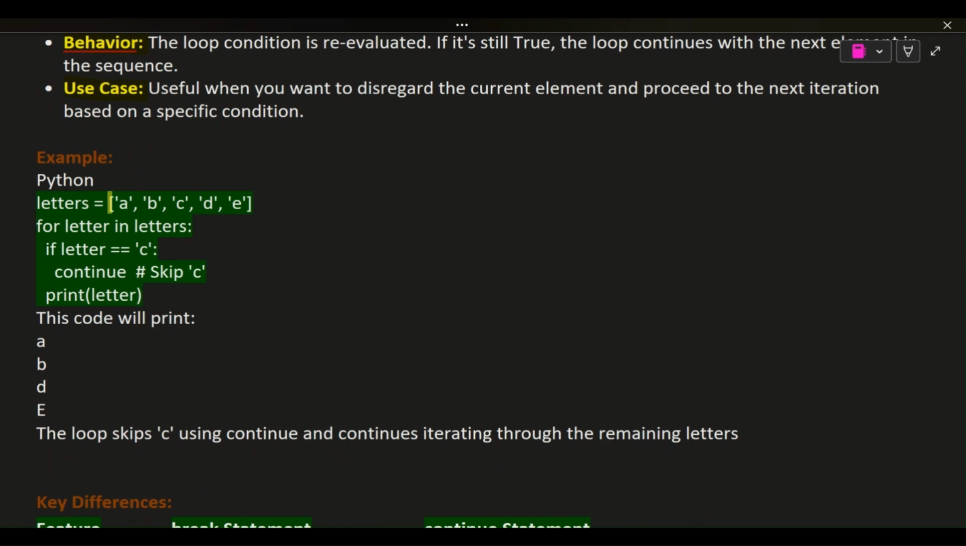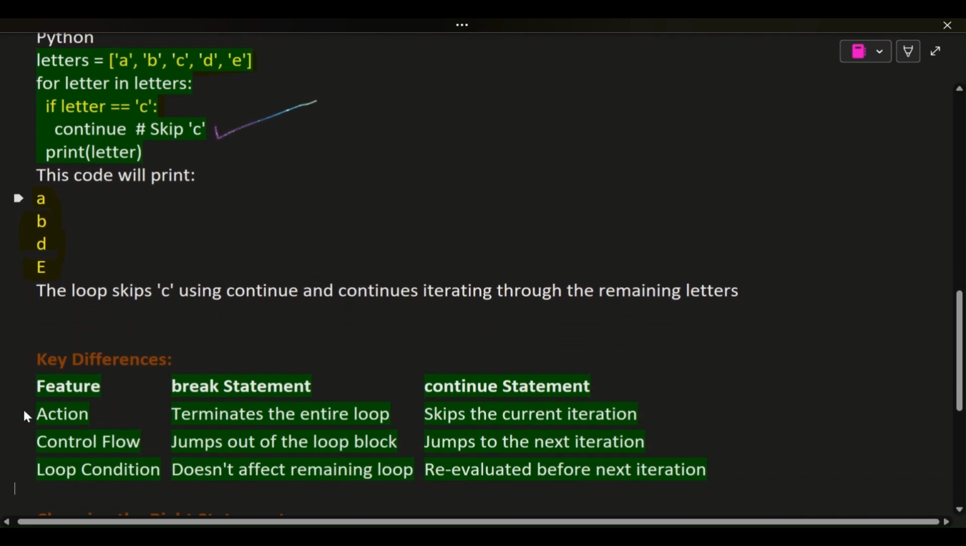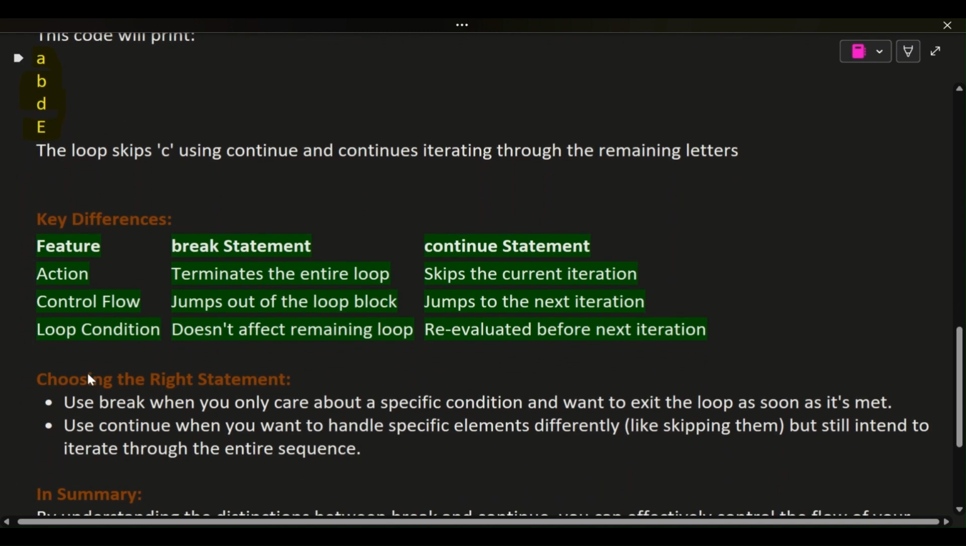Example: Python. letters = ['A', 'B', 'C', 'D', 'E']. for letter in letters: if letter == 'C': continue # skip C; print(letter). This code will print A, B, D, E. The loop skips C using continue and continues iterating through the remaining letters.